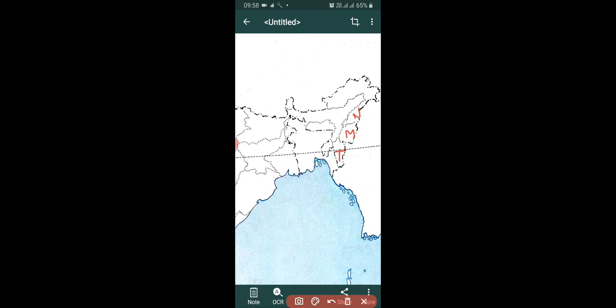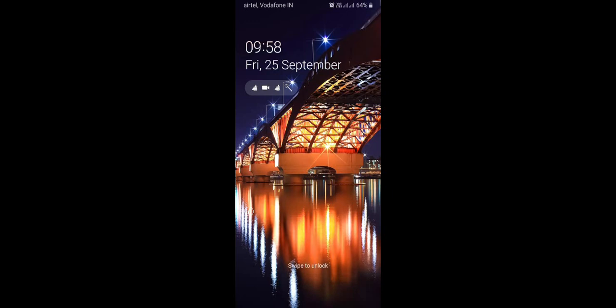Please remember that the above state is Nagaland, capital Kohima, and the next one is Manipur, capital Imphal, and the lowest is Mizoram.